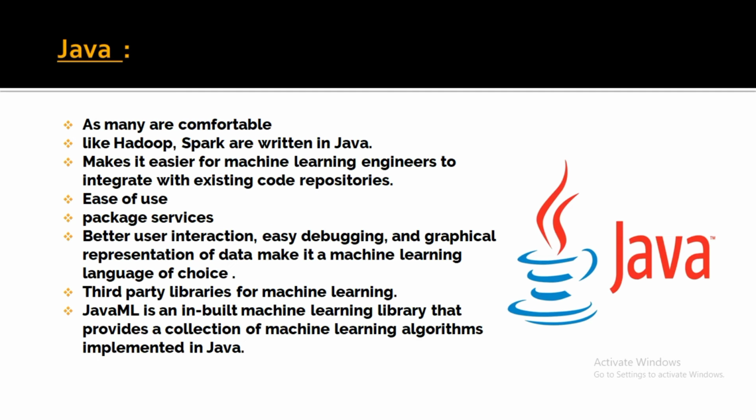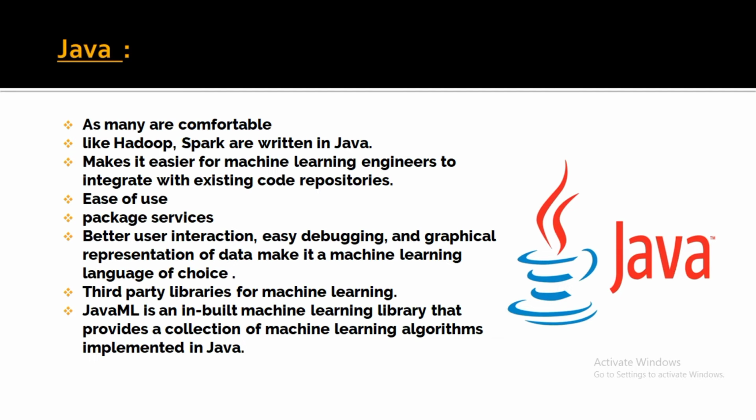Next is Java. Everyone is comfortable with Java and everyone knows Java. The advantage of Java is that many big data tools such as Hadoop and Spark are written in Java, so engineers are comfortable with it. Machine learning engineers can integrate the existing code repositories in machine learning with the help of Java. It is easy to use. Package services are also available in Java. We can use third-party libraries for machine learning using Java.